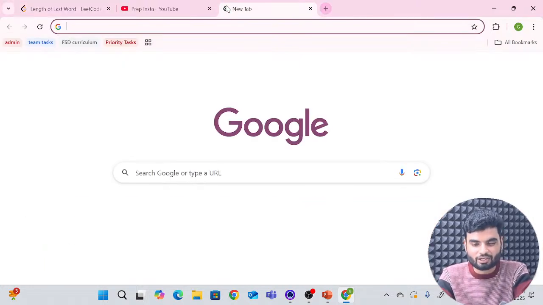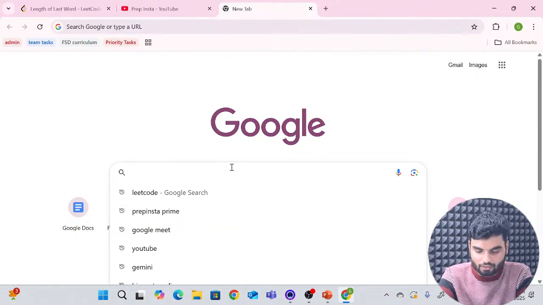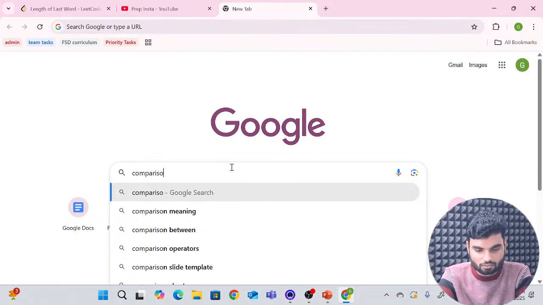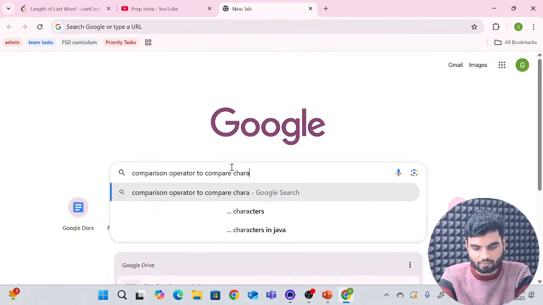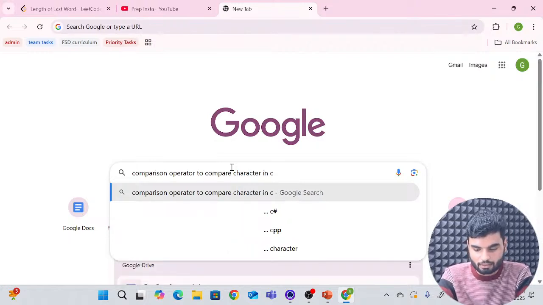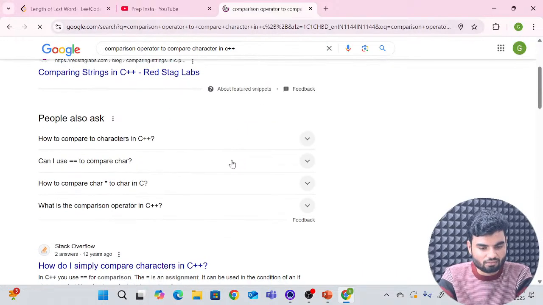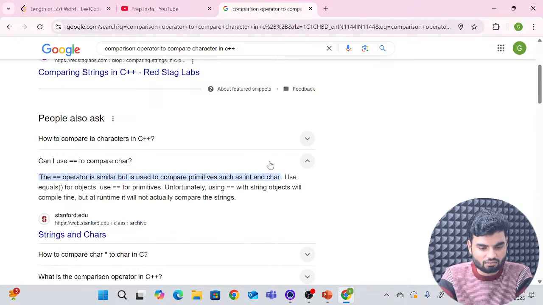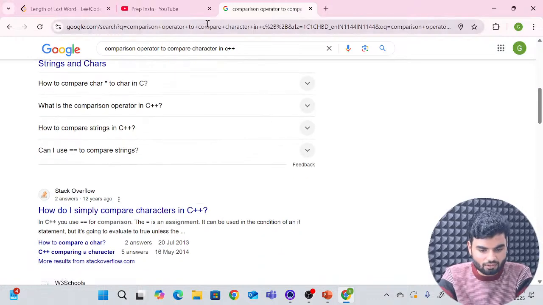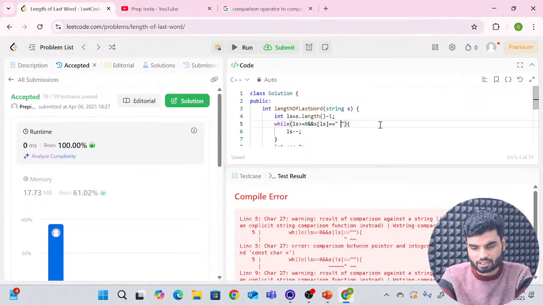Let's see one thing. The comparison character in C++ probably will get it. So comparison operator to compare character in C++. Character in C++ will get that. So that is double equal only, yeah. Probably for char is to compare primitives such as int and char. Yes, is equal for object. Will this work or something? Dot equals probably. For C++, that should be the logic here.